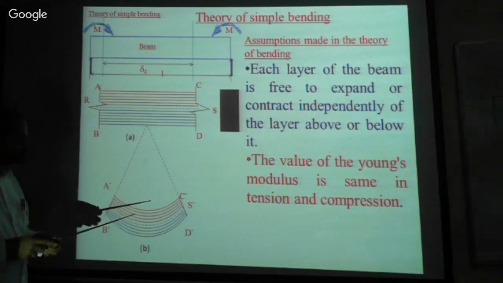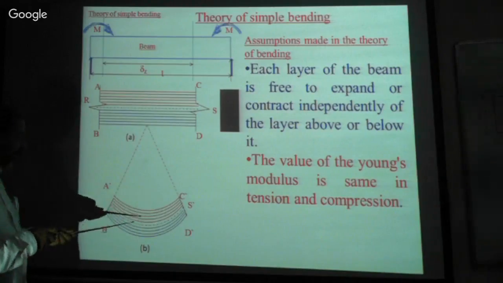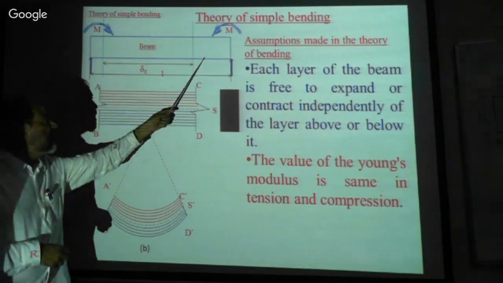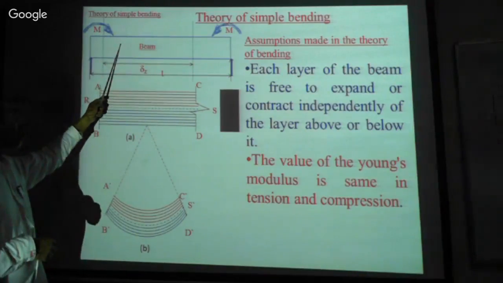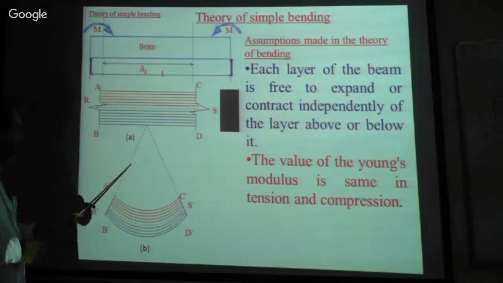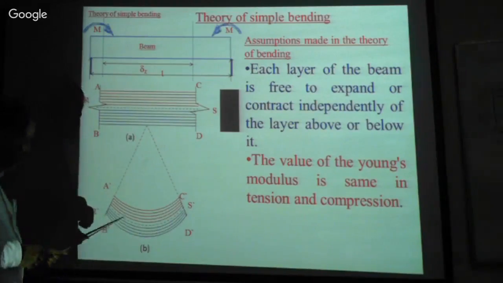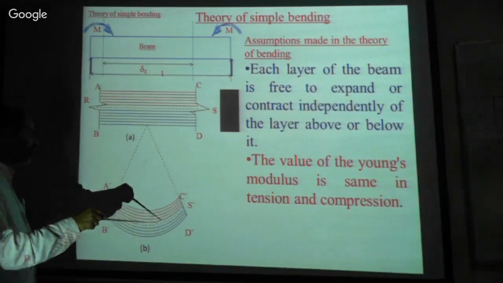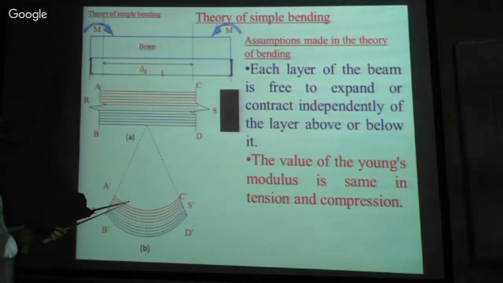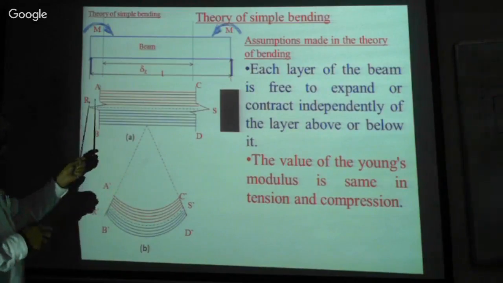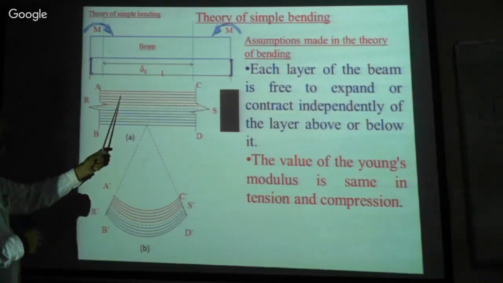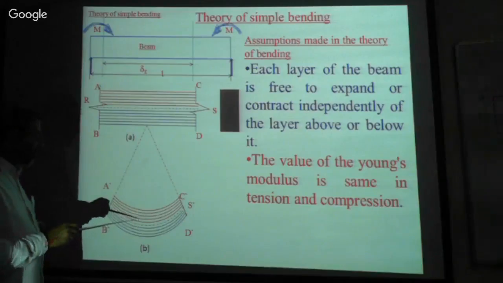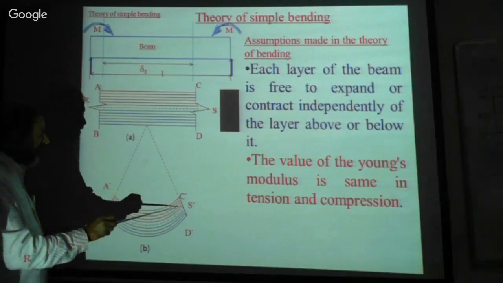Now what I mean to say is, here the beam is loaded, and a bending moment is induced in the beam. When the bending moment is induced, there is a deflected shape of the beam. Now this beam deflects in this form. Here the lengths of all the layers are the same. After deflection, this one layer's length remains the same.